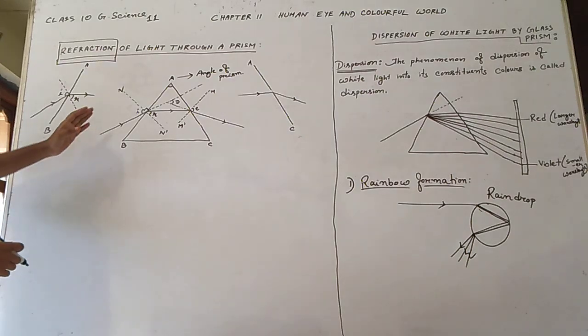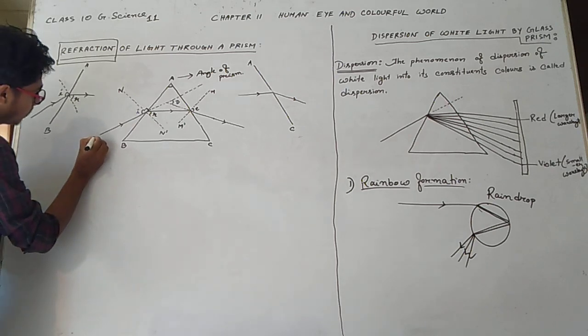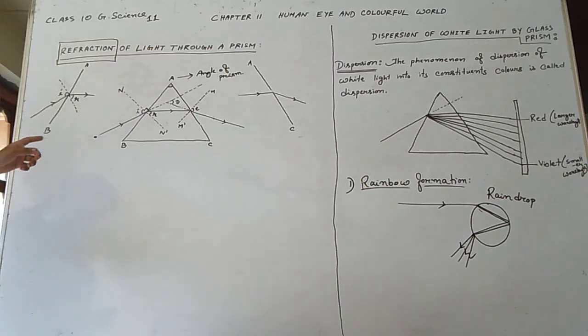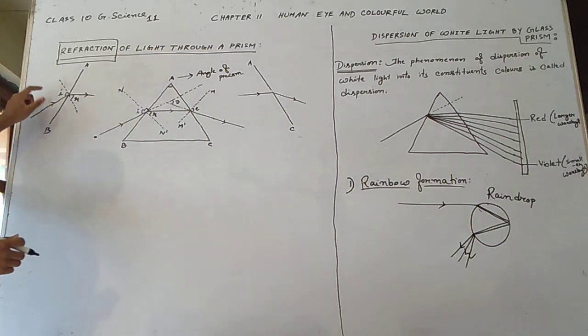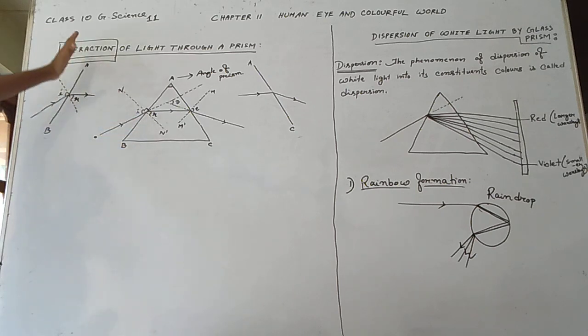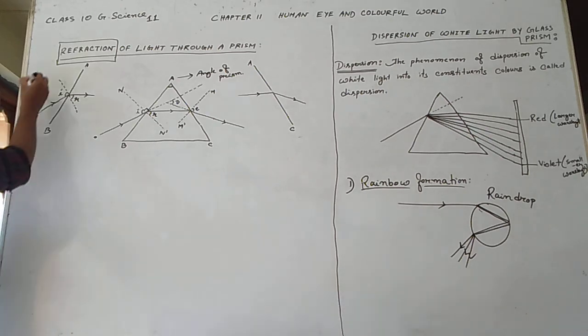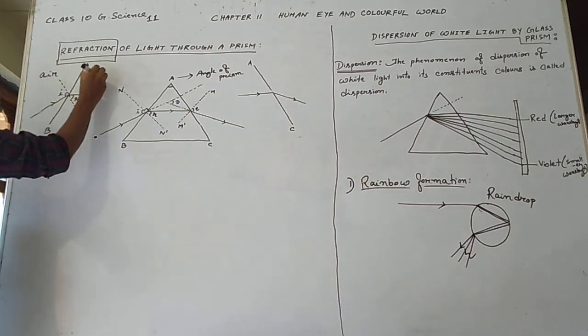So I separate these two faces like this: the AB face and the AC face. When the beam of light goes from a source and falls on the first face AB, refraction occurs here. This is the angle of incidence. This N is the normal. You assume this AB is like a medium, and this one is another medium. Consider this one air and this one water.